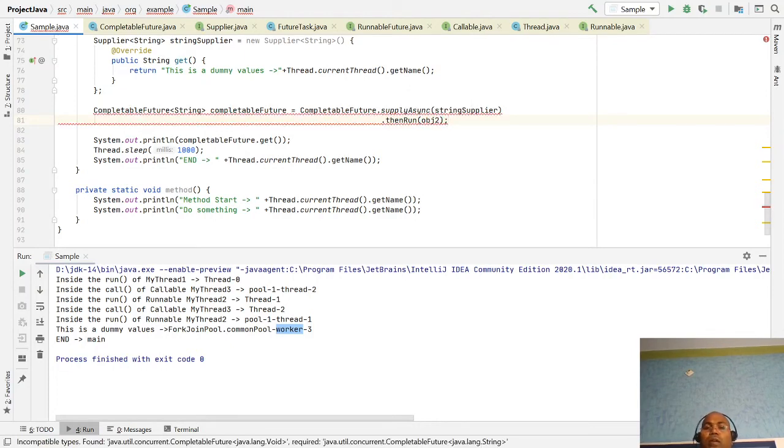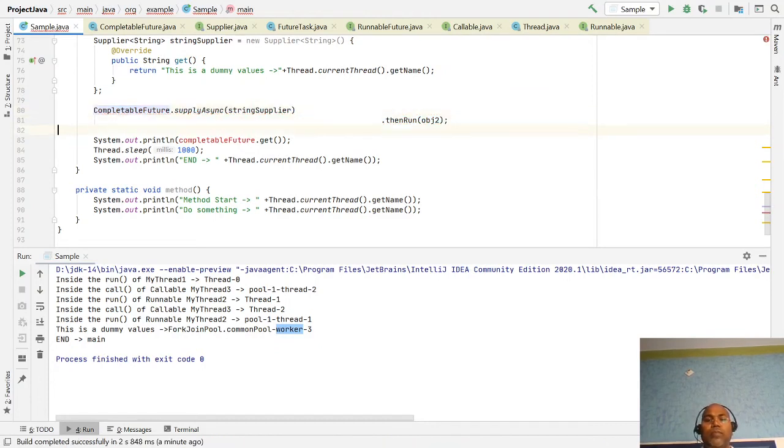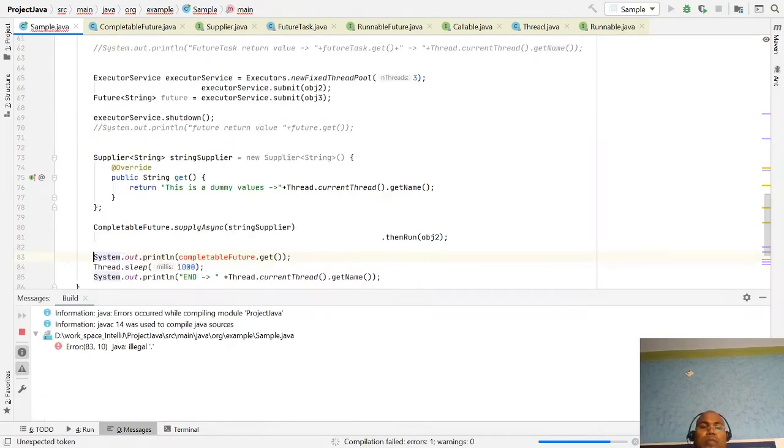But Runnable does not return any value, so you have to run it this way.